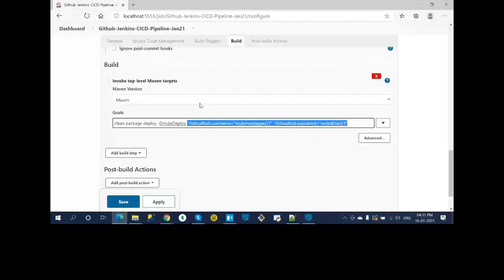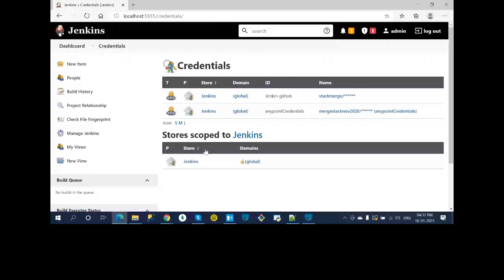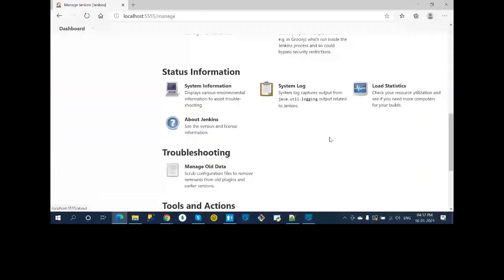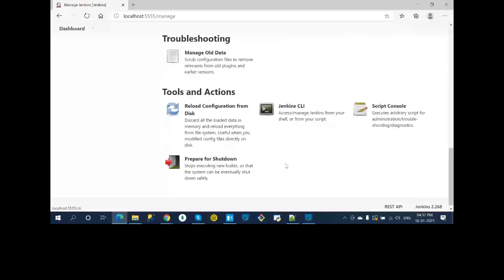I can create the credentials inside manage Jenkins, manage credentials from here. Till now I have not used the other part, whether I can create the properties and then those can be used here. Okay, so I'll take that question as an open question and I'll try to answer it. Okay.